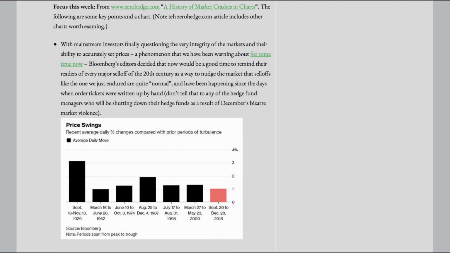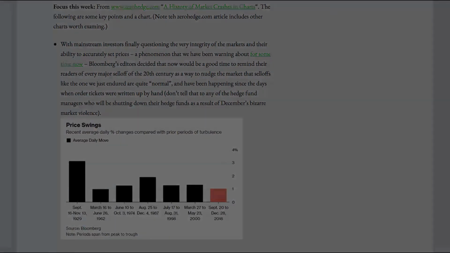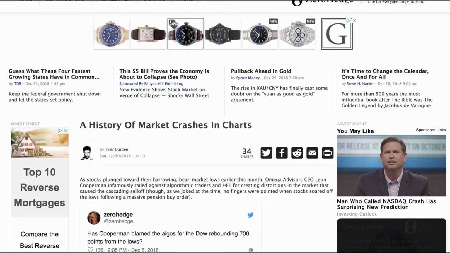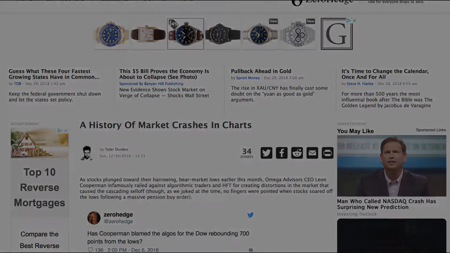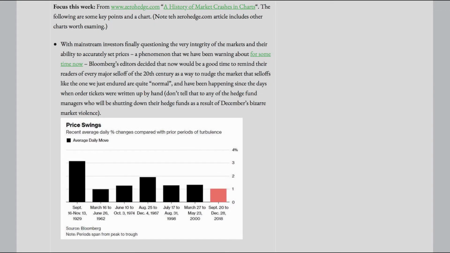Focus this week from www.zerohedge.com. A history of market crashes in charts. The following are some key points and a chart. Note the ZeroHedge.com article includes other charts worth examining.